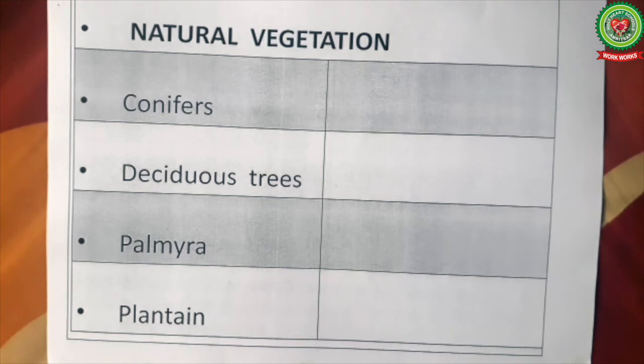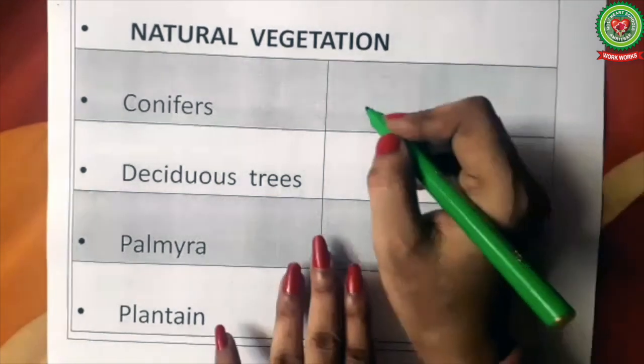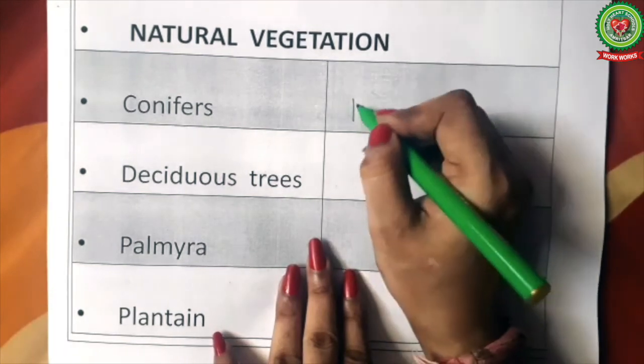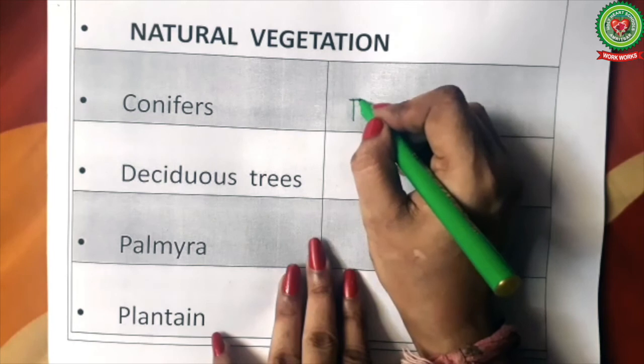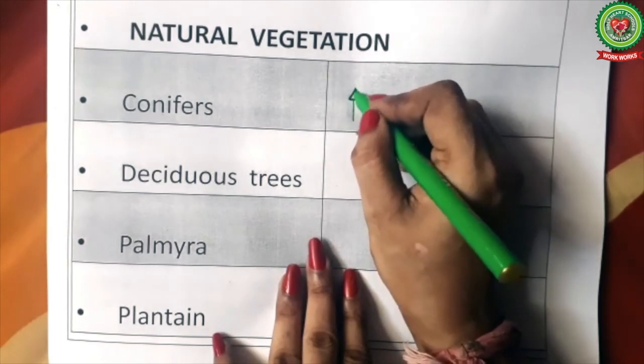Coniferous trees are found in the mountains or in the polar regions. Conifers are shown in green color. The symbol is like this. We'll draw a line with a triangle top like this.